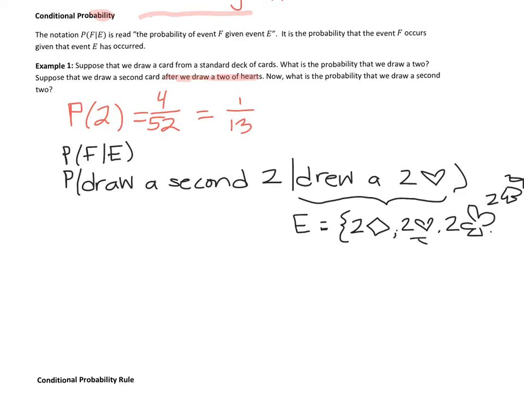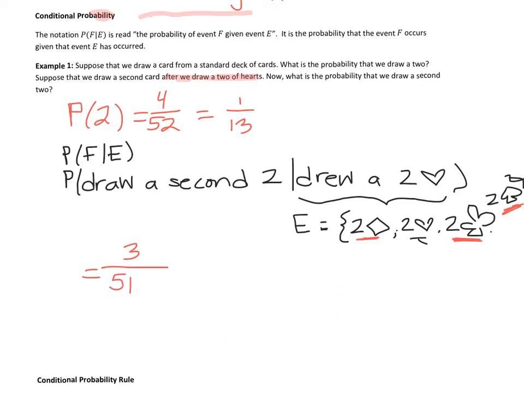Now let's think about how many 2s are left. We're going to draw a second 2. So how many are left if we already drew a 2 of hearts? Well, there's 1, 2, 3 options left. And if we've already drawn the 2 of hearts and we have it in our hand, how many cards are left in the deck? It's 51.